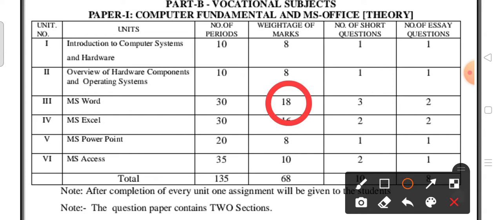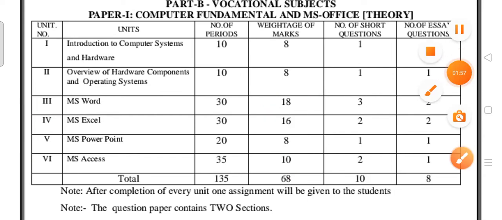It's clear. So first and foremost, you have to focus on the third unit and give it importance. Next is MS Excel, 16 marks. Okay, 16 marks. Next coming to MS Access, the sixth unit, there will be 10 marks weightage.